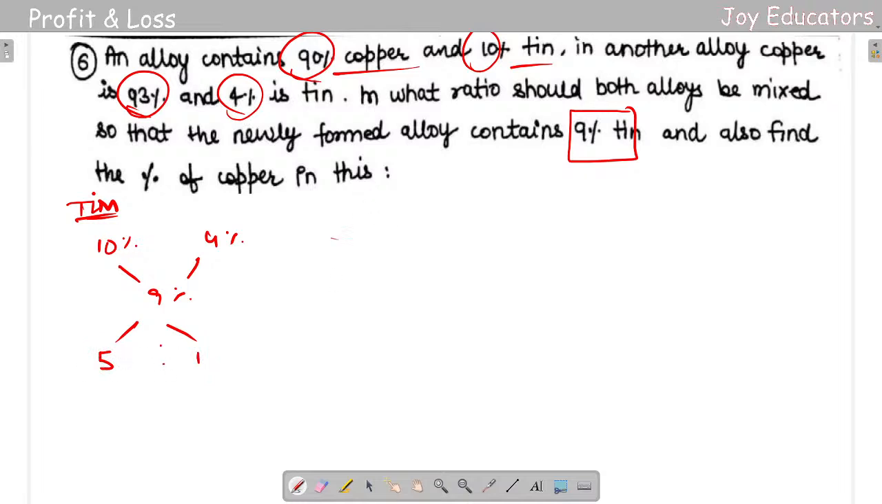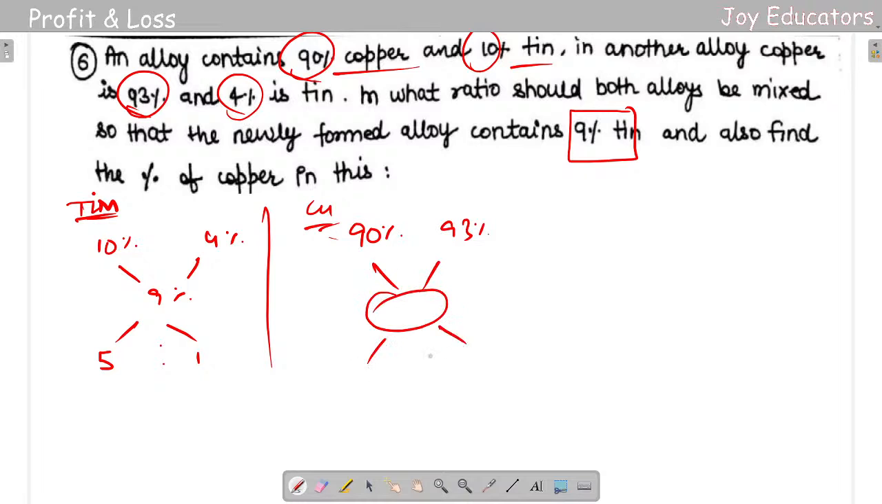Okay, by this I'll be also getting copper value. So copper value will be simple. For the first time I got 90%, for the second time I got 93%, and the mean value I don't know, but I got this ratio. With this difference I'm just putting it here 5 is to 1, and with this difference 93 minus 90 is gonna be 3. So with 3 I need to get the 5 is to 1 ratio. So I need to do something.